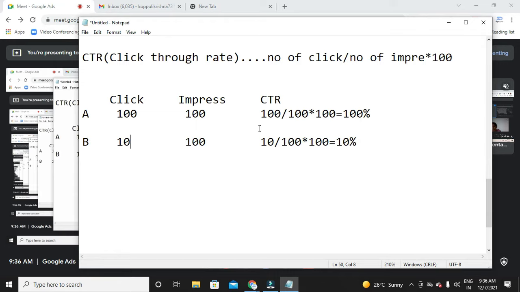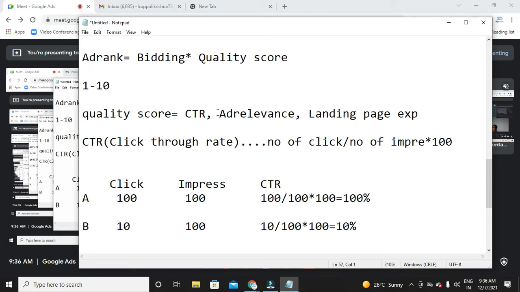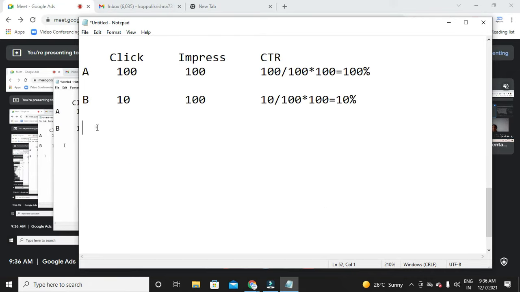This is one factor that Google considers, whether you have a low or high CTR. If you have a low CTR, your quality score automatically goes down. So you have to try improving your CTR. Okay, what is the next factor? We have finished with CTR, and the next factor is ad relevance. What is this ad relevance?